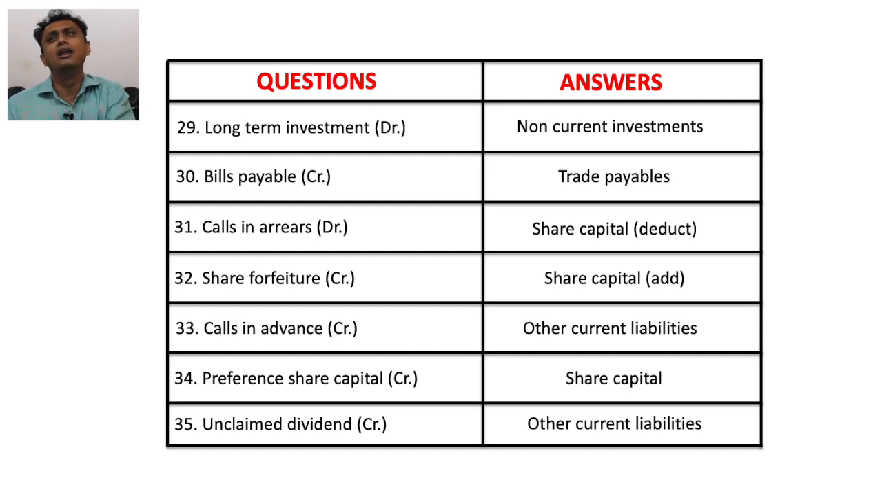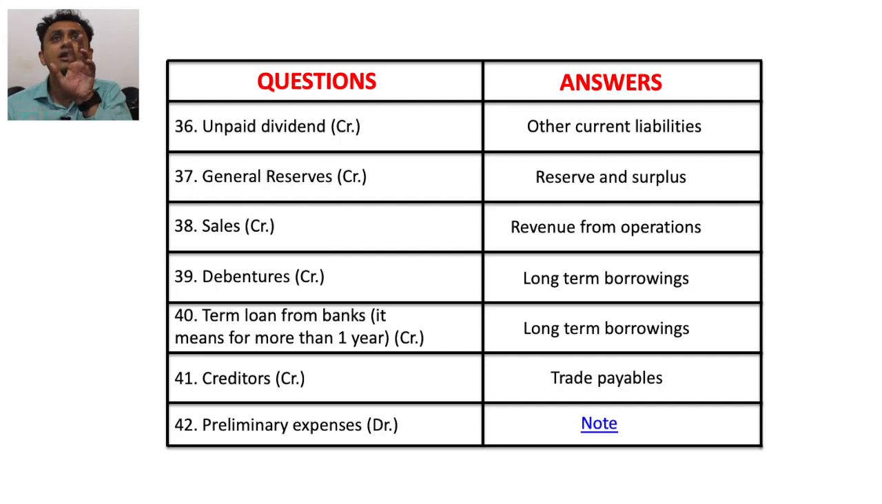Bills payable, obviously, under the head of trade payable. Calls in arrears, written down in share capital. Share forfeiture, add in share capital. Calls in advance, obviously, other current liabilities. Preference share capital, under the head of share capital. Unclaimed dividend, it is our liability, so written down under other current liabilities. Unpaid dividend, credit, obviously, other current liability.